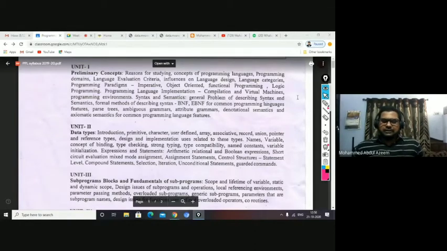And then there is scope. Scope is the part of the text in which a variable is accessible, okay? And then lifetime. Lifetime is the amount of time for which the memory allocated for a particular variable is bound over the execution. The lifetime changes for variables unless it is a static variable.